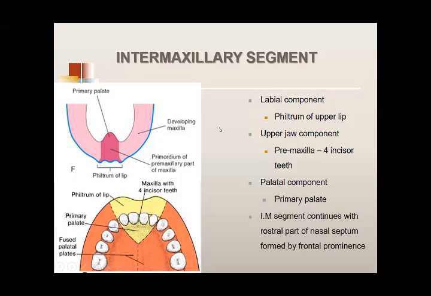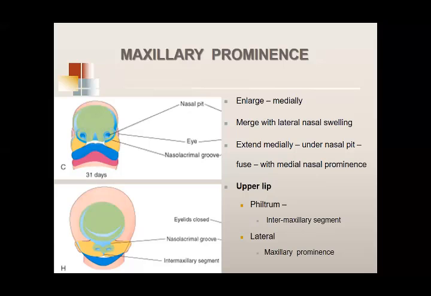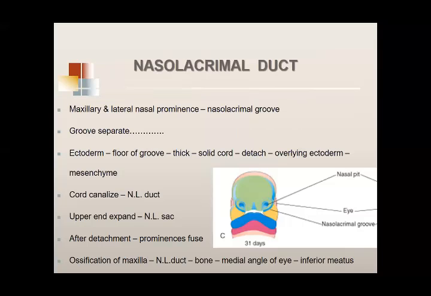Okay, यहाँ तक हमने कर लिया था. अब हम ये upper lip की formation भी कर लेते हैं. Nasolacrimal duct पे आ जाते हैं before we go on to the development of nose.